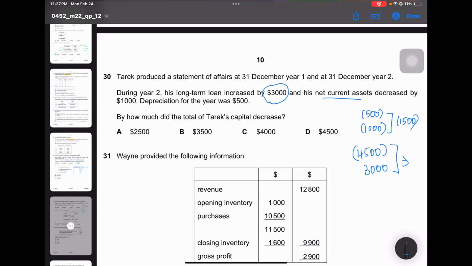Minus 3,000 minus 1,500 gives 4,500, and when you subtract that again you get 1,500. So the answer is 4,500 because it is minus 3,000 minus 1,500, which gives a difference of 4,500.